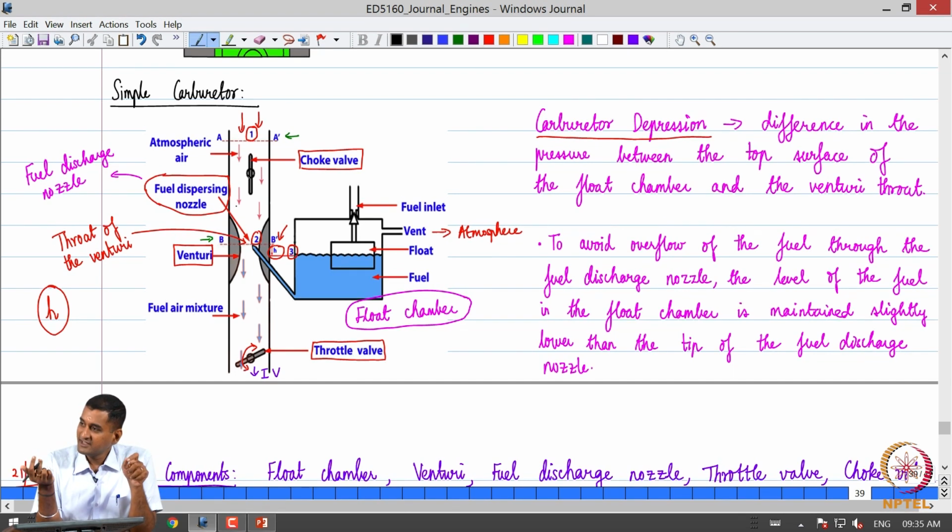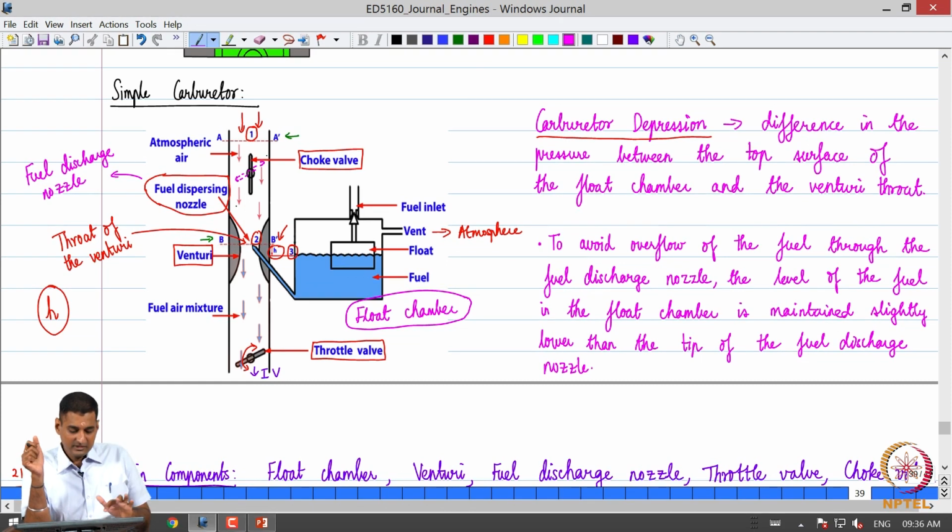So, we engage the choke, and what happens? It goes and restricts the path. Once we restrict the path, we are going to restrict the flow of air, is it not?